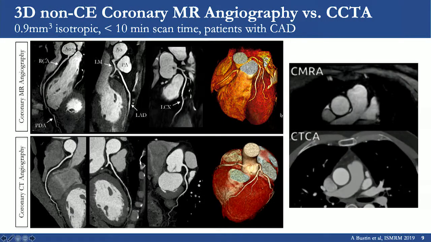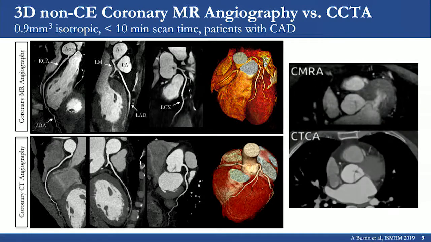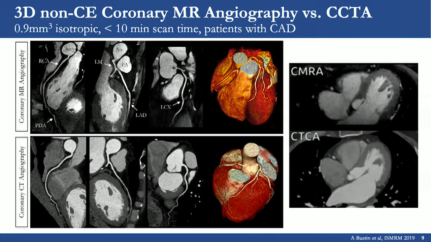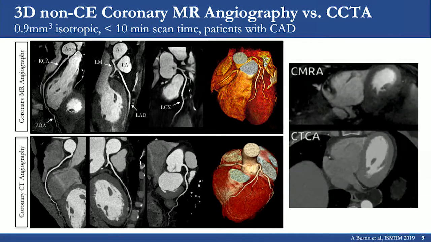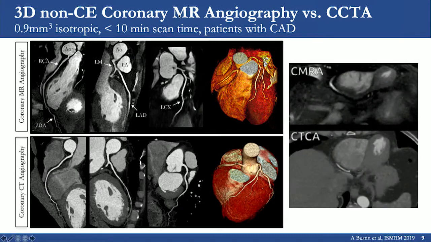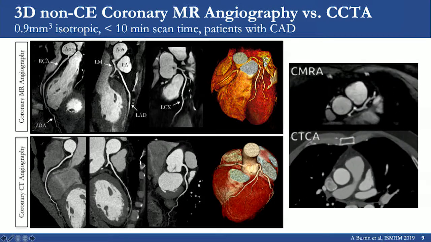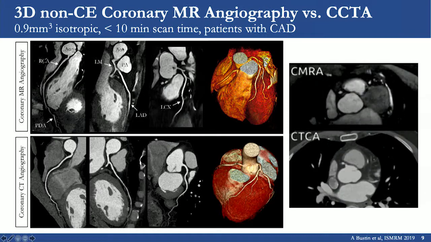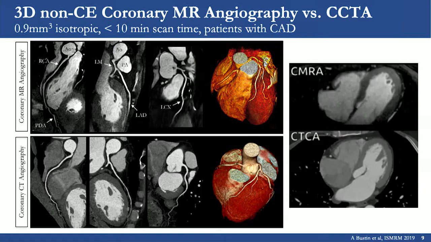And we have applied this approach to reconstruct 3D whole-heart images, both single contrast and multi-contrast. Here I'm just showing you an example. This is a non-contrast enhanced coronary MR angiography acquired in less than 10 minutes with 0.9 millimeter isotropic resolution. And I hope that you can agree with me that the quality is very promising in comparison with CT coronary angiography.